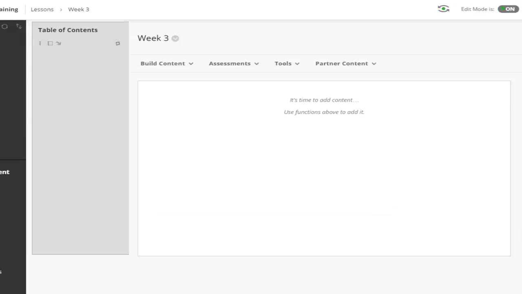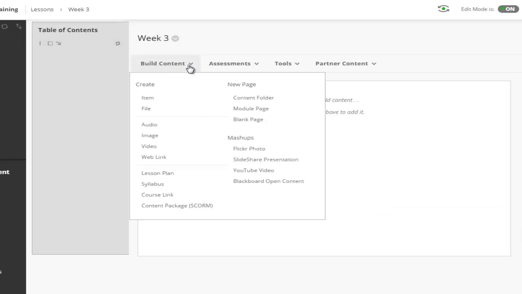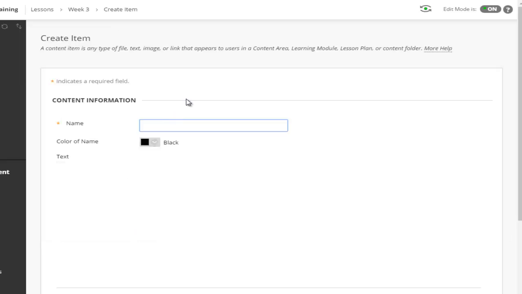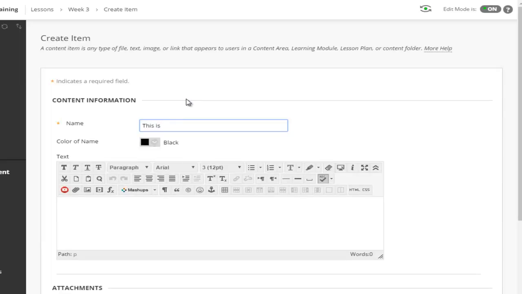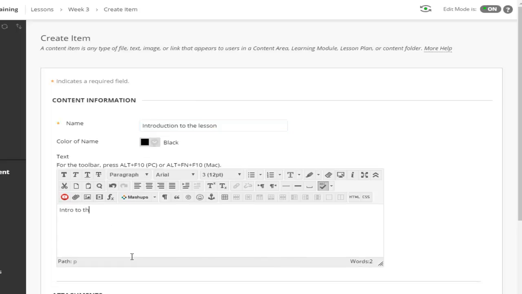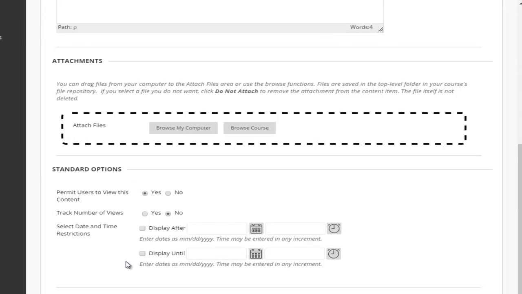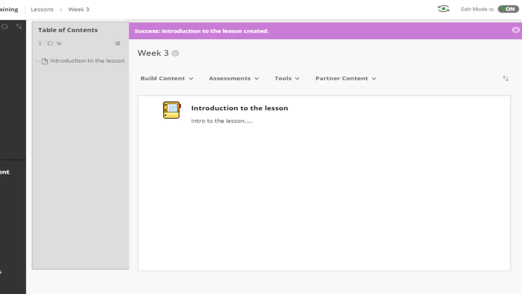if we click on our folder, we can see where we can build our table of content. We have all the options that we've been working with while building our other materials. I'm going to go ahead and create an item to show you an example. Actually, let's call this the introduction. And down here, maybe we just could attach files, and we can set our options again and click on submit.